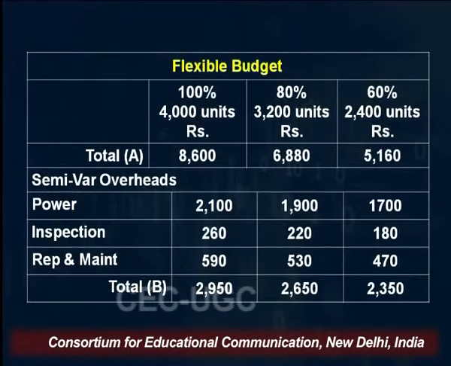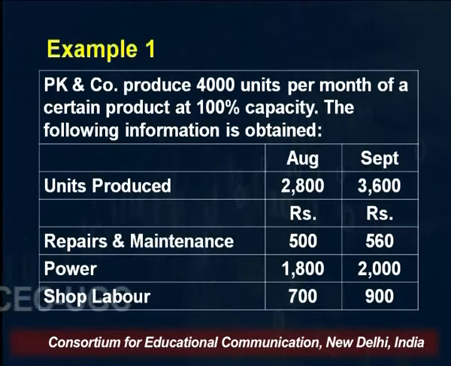Then comes semi-variable cost. In our example, there are 3 semi-variable costs. Friends, this is very important to understand, how we calculate semi-variable cost at different capacity levels. Let me put this in a simplistic manner: first of all, you identify, out of the total cost that is given, how much is variable and how much is fixed.